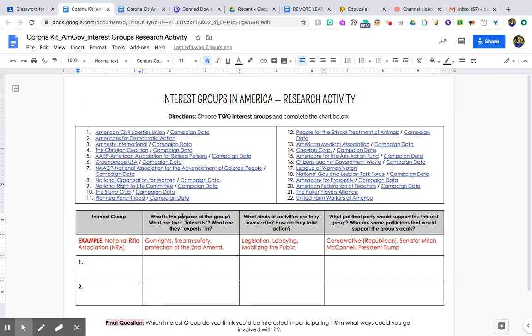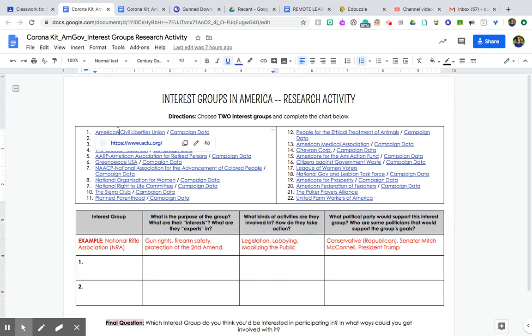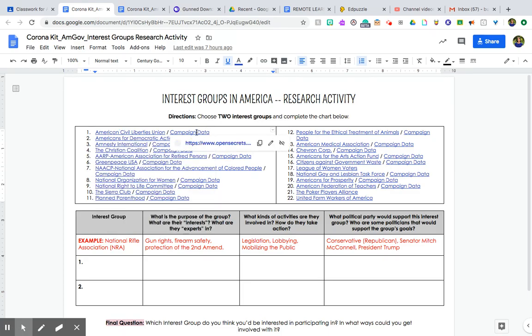Okay, and then to fill in the rest of this information, I have linked in for each the interest group's website, okay, and you may have to do a little searching on the website, but you have their website, and you also have some information on their campaign data. Okay, and we'll get into why that's important here in just a moment. So for each interest group, let's say that, for example, I pick the NRA. The NRA is not on here because you guys will have watched that video.